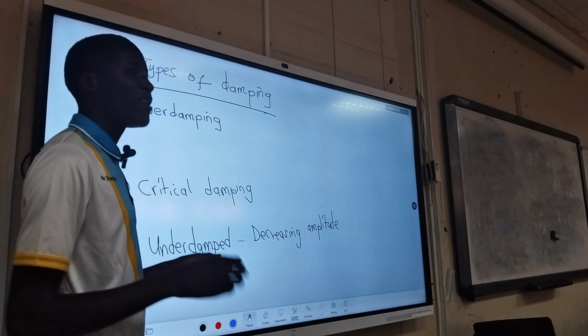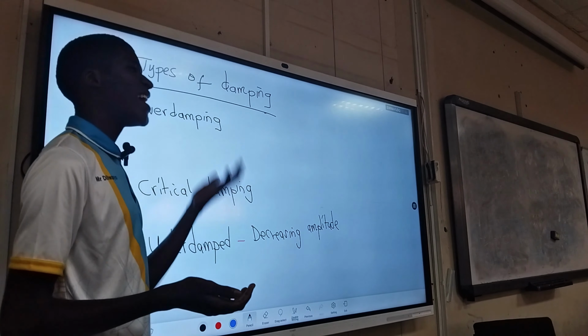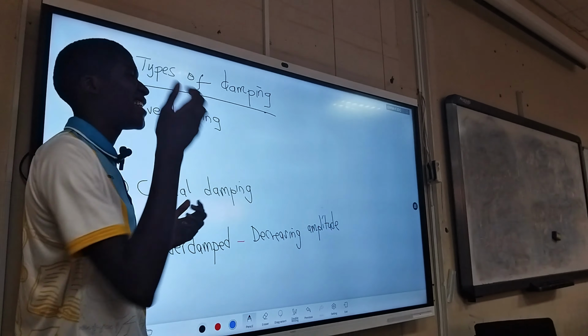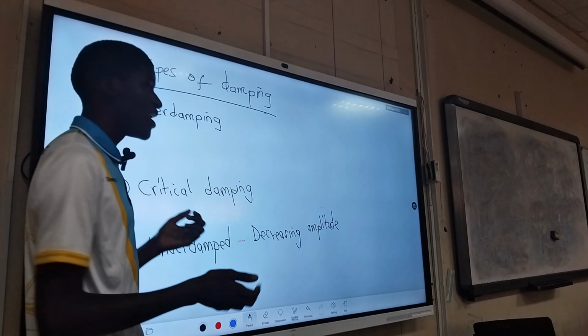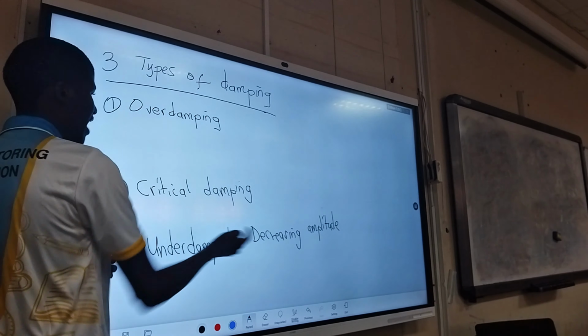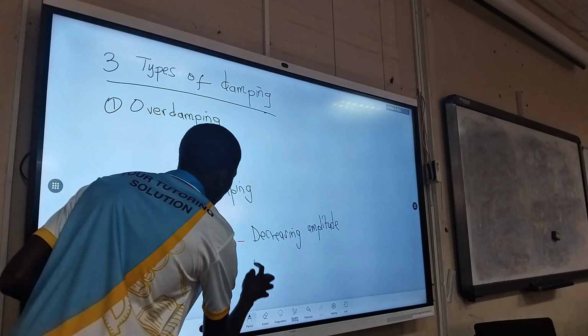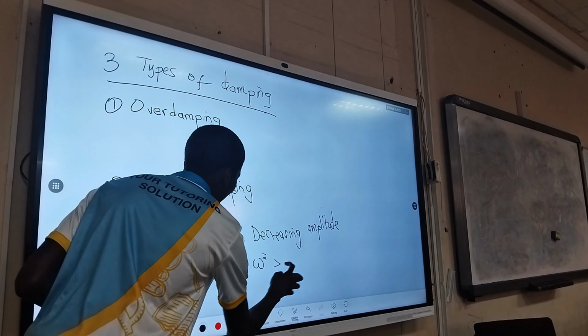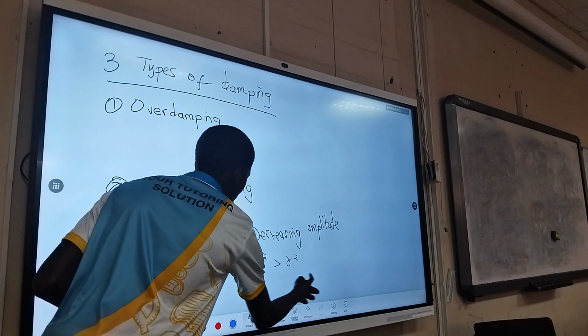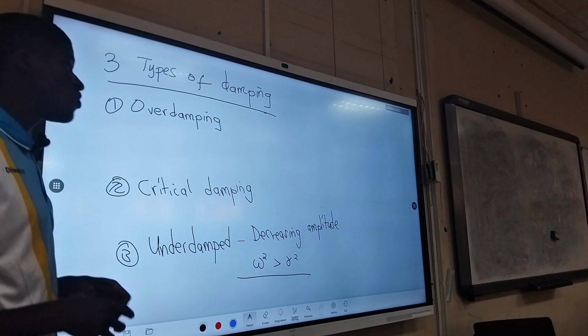But for that to happen, we need to know the relationship between the angular frequency and its damping coefficient. So basically, in under damped harmonic motion, we have an angular frequency that is greater than the damping coefficient.